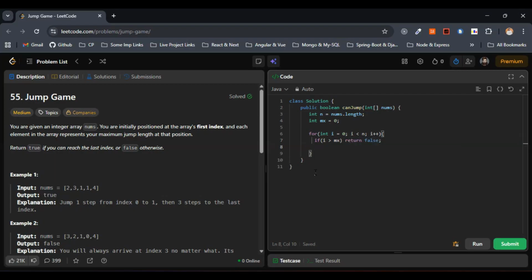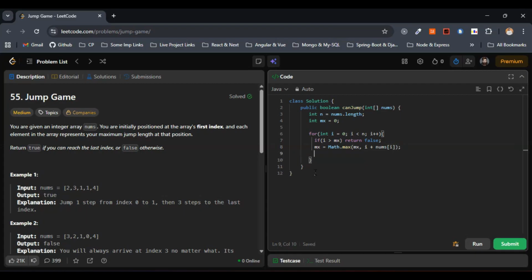Now let's do one thing. We have to update the farthest reachable position using the jump from i. If you remember, in the approach we went with max equals Math.max of the current max value, comma, the particular index i plus nums of i, the value that is present at that particular index. So the same thing in code: max equals Math.max of max, comma, i plus nums of i. So this is fine. Now we're just updating the farthest reachable position using the jump from i.